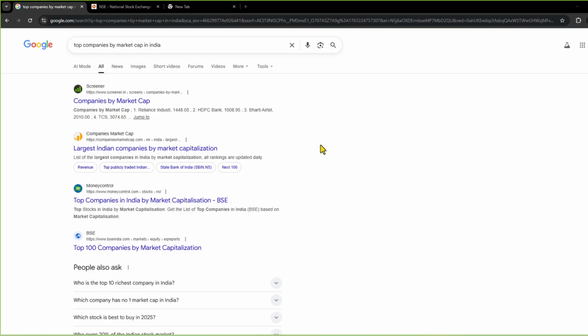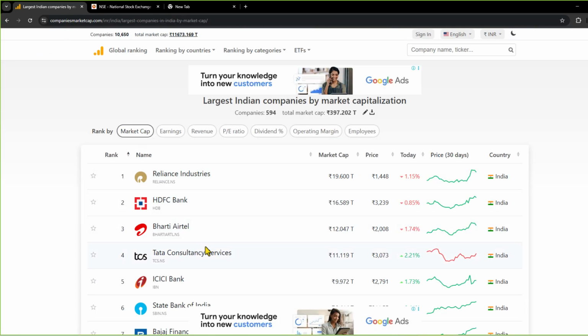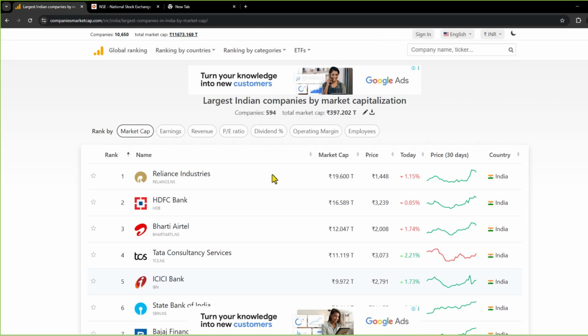So if you go to Google and search top companies by market cap in India, you will get a lot of results like this. I will click on the second website, which will take me to this page. Here you will see that the companies are listed in decreasing order of market capitalization.